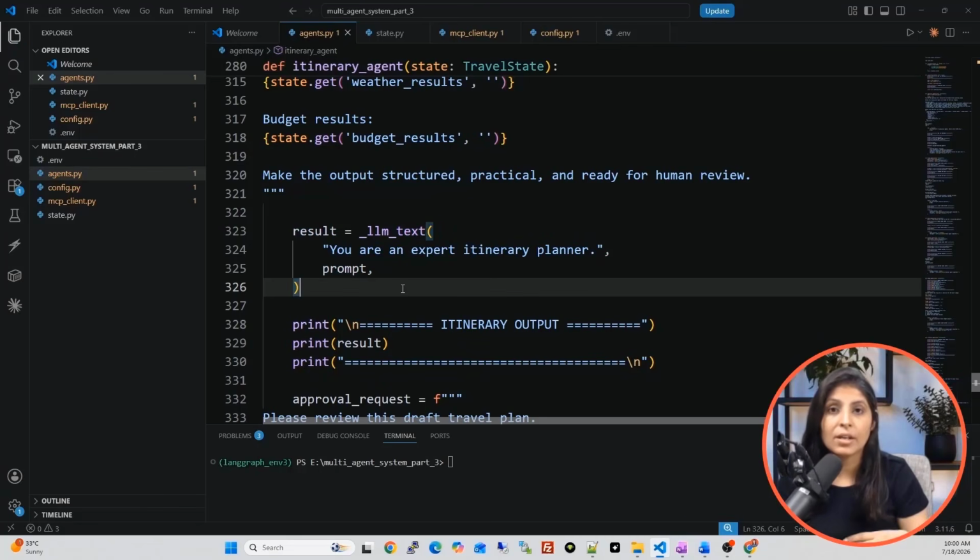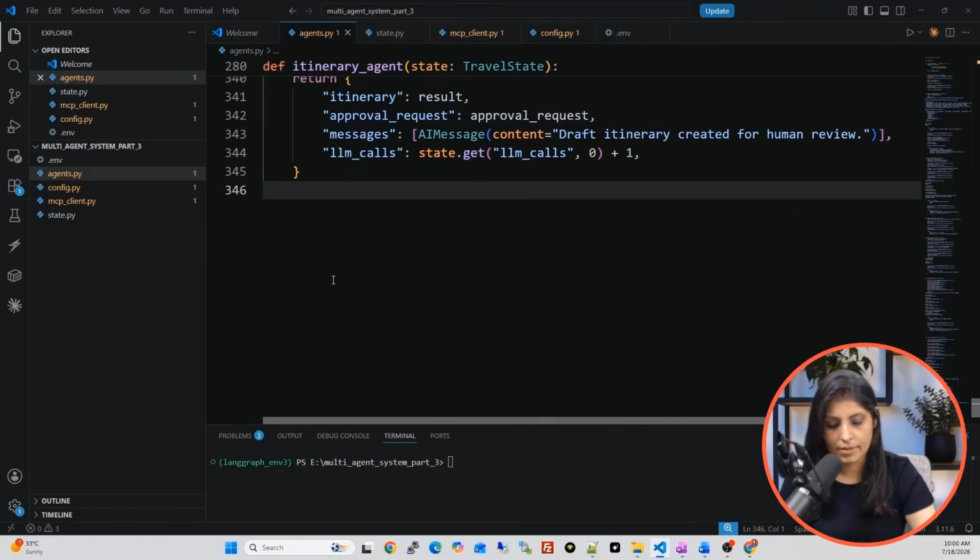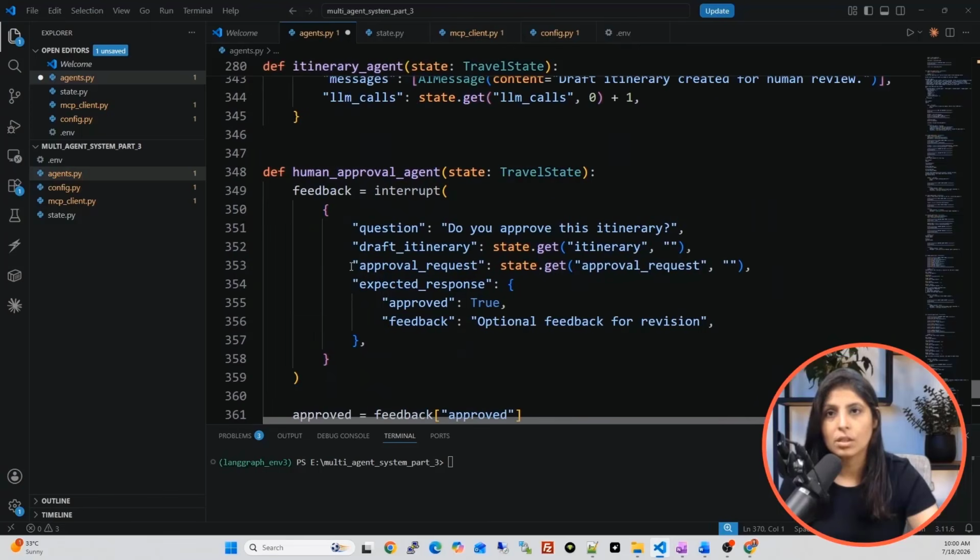Now we will write one function, and that function will handle the human in the loop logic. Okay, so let's write that function. See, the function name is human approval agent, and here I have one variable with the name feedback, and I'm using the interrupt feature over here.